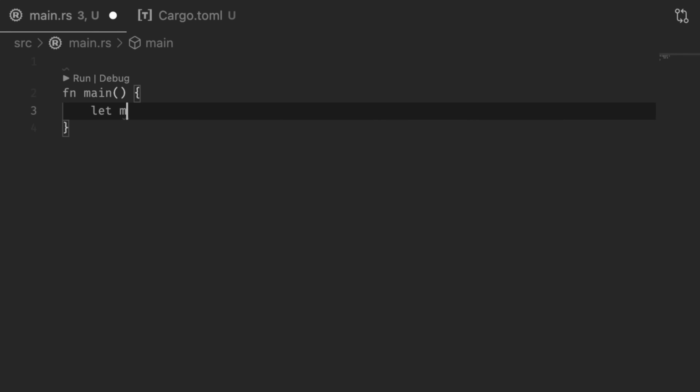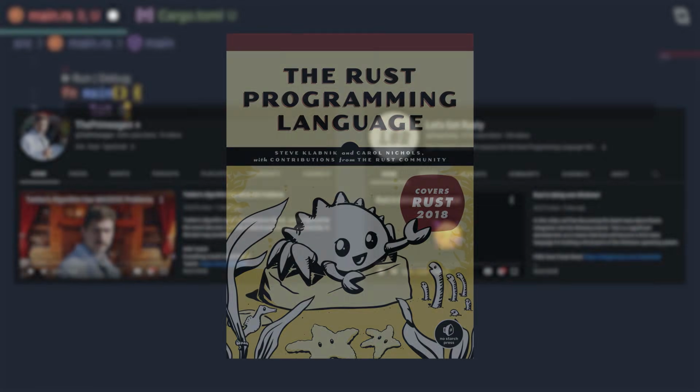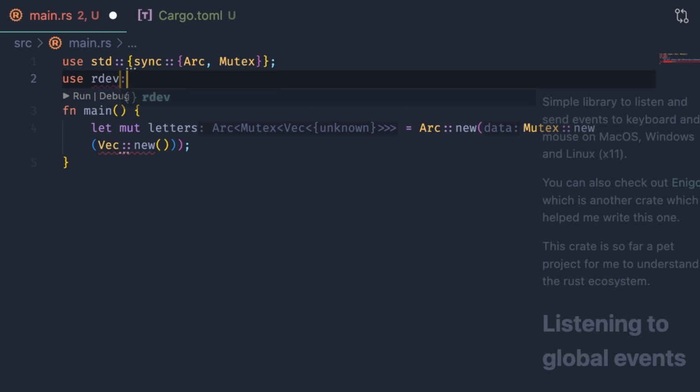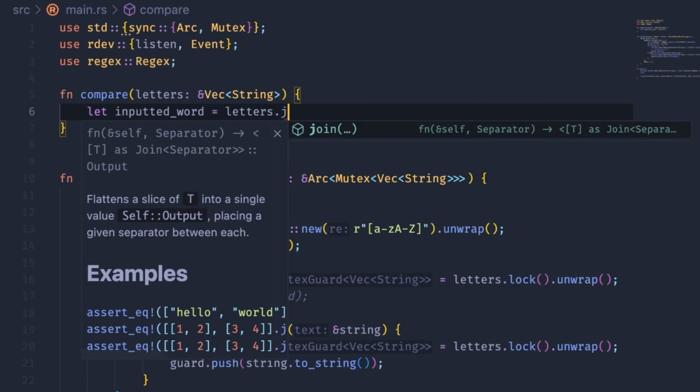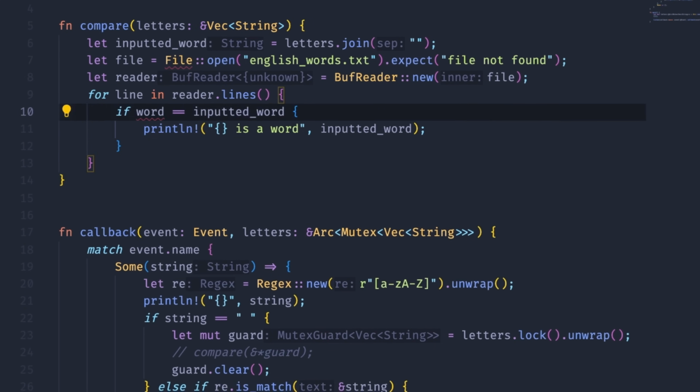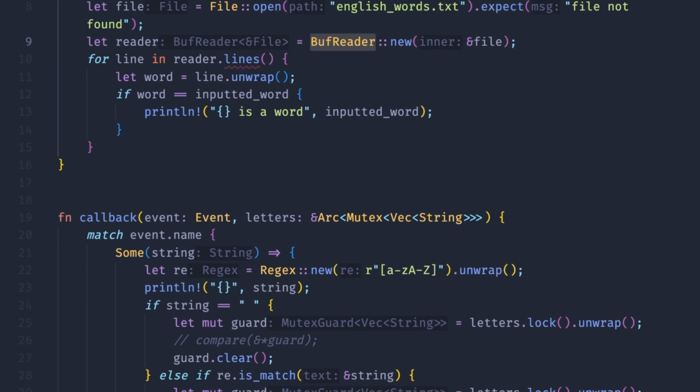Getting started took way longer than I needed to. However, after watching some Primeagen and some Let's Get Rusty, as well as the Rust programming language book, I was able to get something pretty quickly. Also, thank you to Casper for helping me out as well. My experience with TypeScript made it a little bit easier to jump into Rust, but it was still no easy feat. After maybe 2 to 3 hours of trying to wrangle Rust, I have a pretty good testing version that runs in the command line.